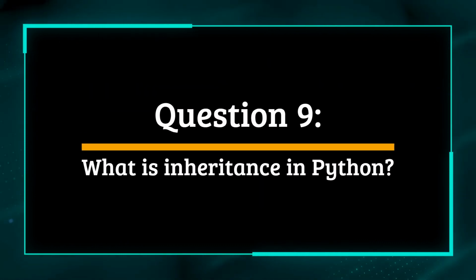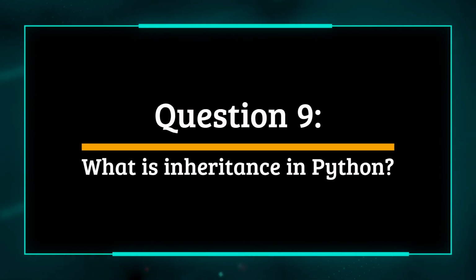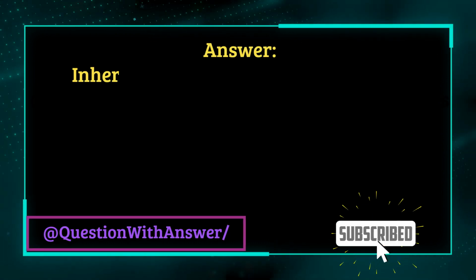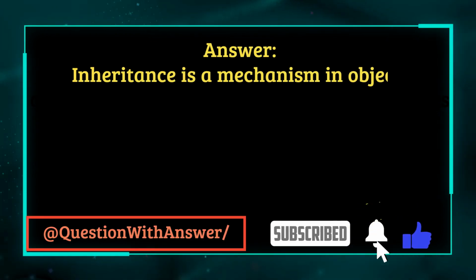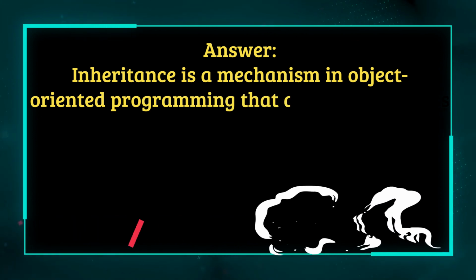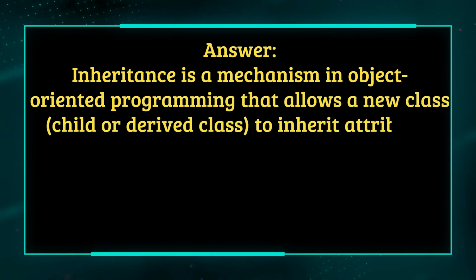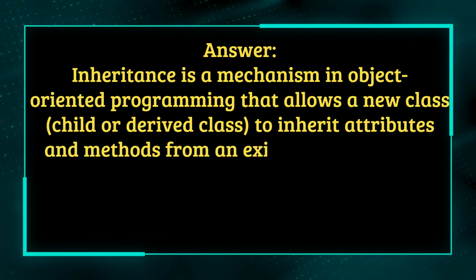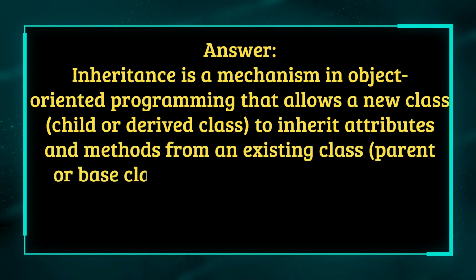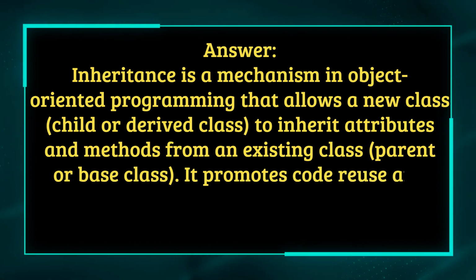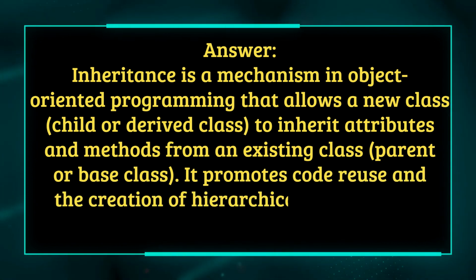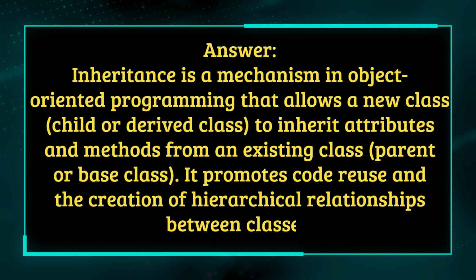Question 9. What is inheritance in Python? Answer. Inheritance is a mechanism in object-oriented programming that allows a new class, child or derived class, to inherit attributes and methods from an existing class, parent or base class. It promotes code reuse and the creation of hierarchical relationships between classes.